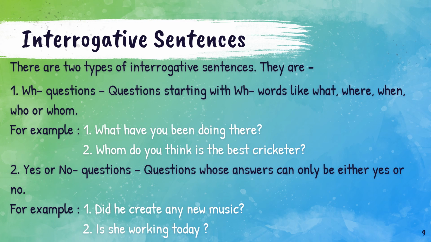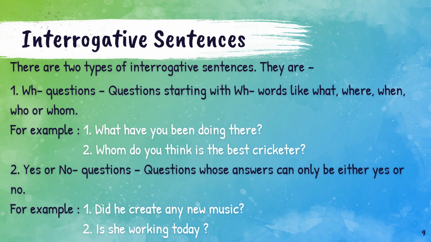So there are two types of interrogative sentences. They are WH questions. The questions which start with WH words like what, where, when, who or whom. For example, what have you been doing there? Whom do you think is the best cricketer?